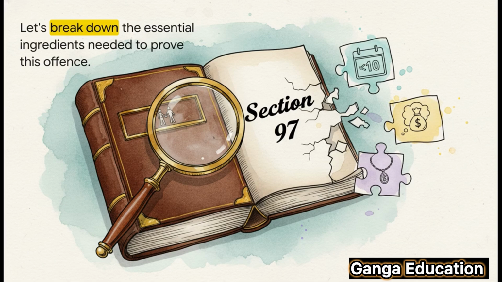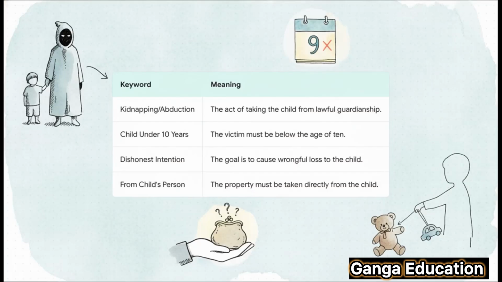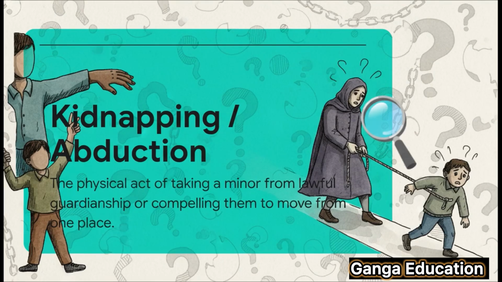So let's take a look at what the prosecution needs to prove to secure a conviction under Section 97. This section has 4 essential ingredients. First, the act of kidnapping or abduction must have occurred. Second, the victim must be under 10 years of age. Third, the accused must have had a dishonest intention to take the property. And fourth, that movable property must be taken from the child's person, that is, from their body or their immediate possession. Let's look at that first ingredient in a bit more detail.